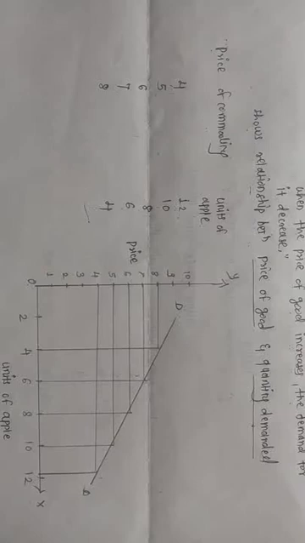If the price becomes more, the consumer may demand fewer units of the commodity. And if the price becomes less, the consumer may demand more units of the commodity.